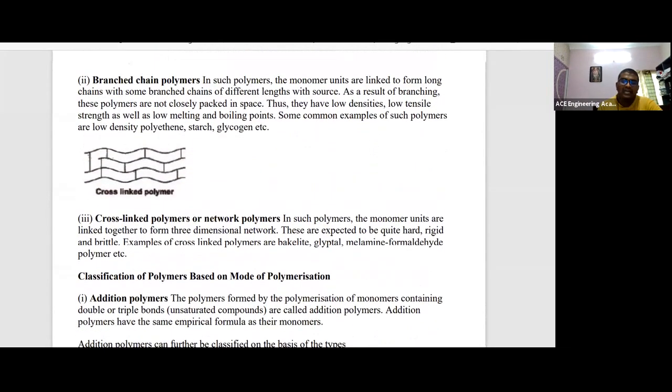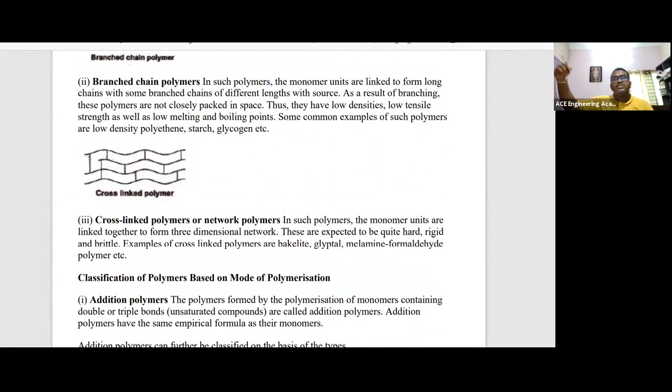In a cross-linked chain, the diagram is like this. There are so many linear chains, and perpendicular to these linear chains also covalent bonds are present, right? So this is a highly complex one, and the strength is more, brittle, hard. Bakelite, glyptal, melamine-formaldehyde come under this category. So you have to remember these 3: linear, branched, and cross-linked.